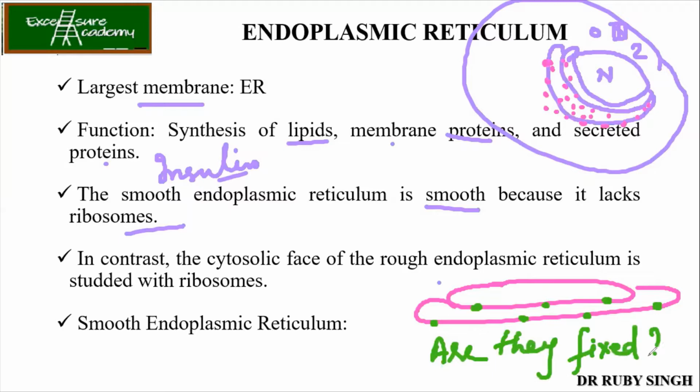No, ma'am. No. So what happens then? If no, then what is the answer? Yes, ma'am, in some cases there are free ribosomes also in protein synthesis. Yes, free ribosomes are there.